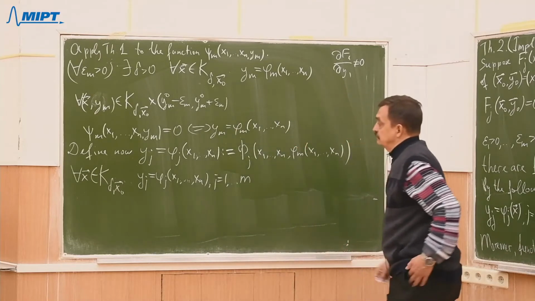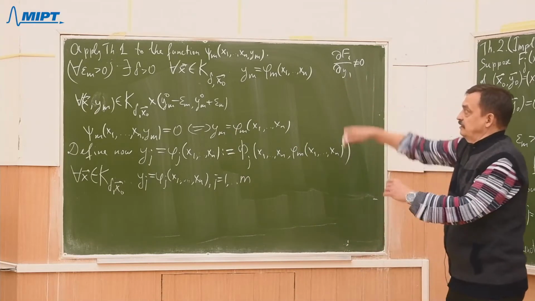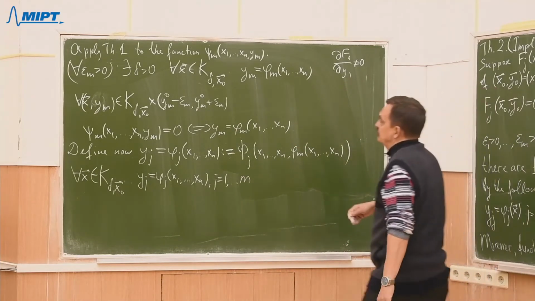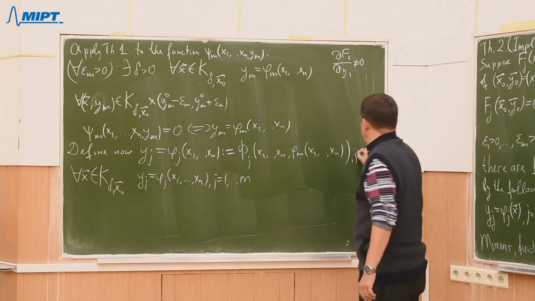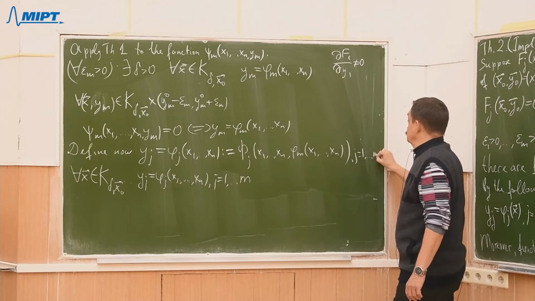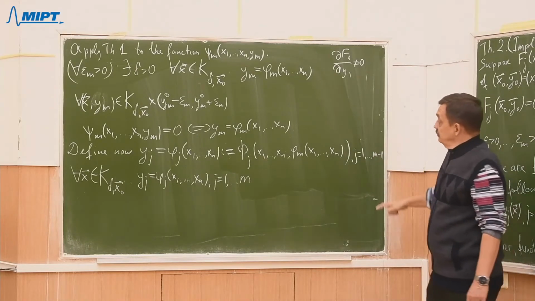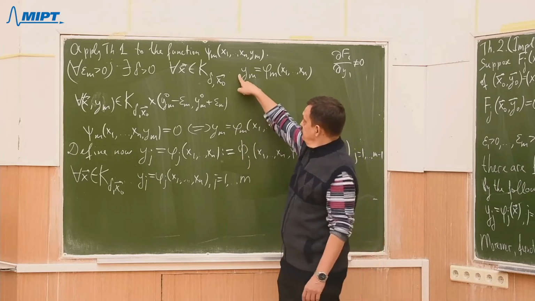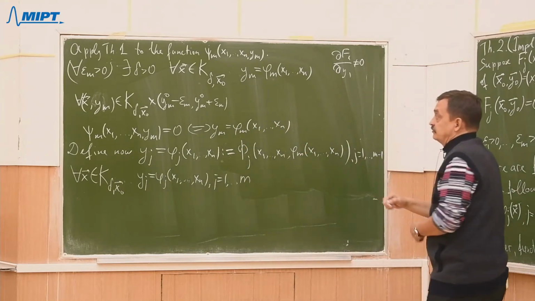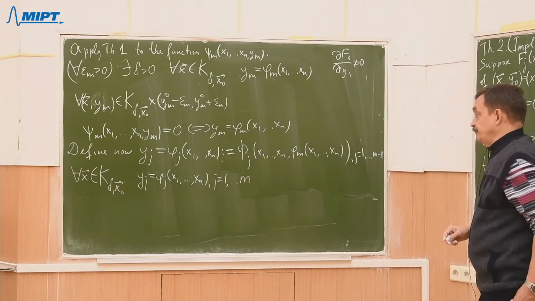Now I collect the information together. Yeah, here I should write j from 1 up to m minus 1. So from 1 up to m minus 1 we defined now. For m it was defined just before, right?